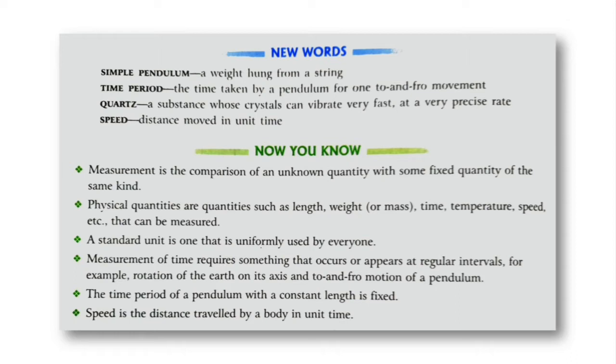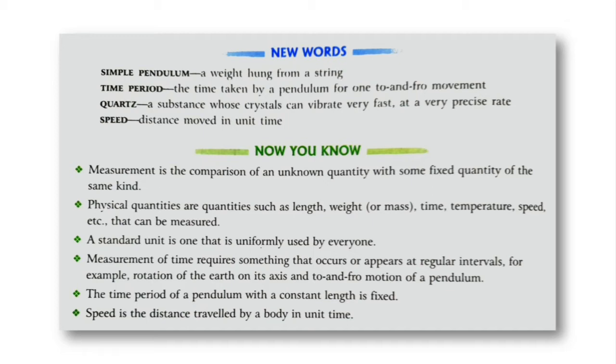Then the third thing that we learned was quartz. Quartz is a type of crystal which can vibrate very fast, and that vibration is used to measure the time accurately. Then the fourth word was speed. What is speed? Speed is distance moved in a unit time. Okay, so these were the new words that we had learned from this chapter.